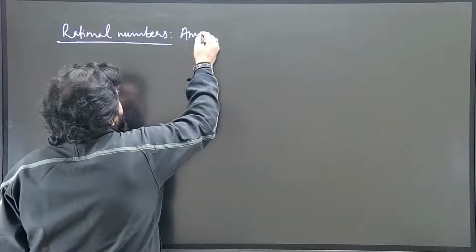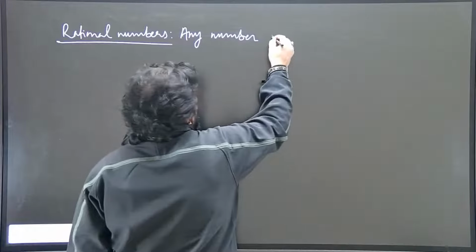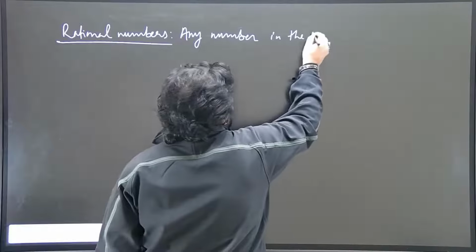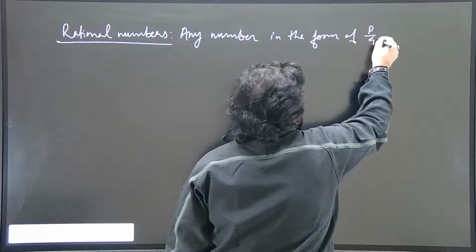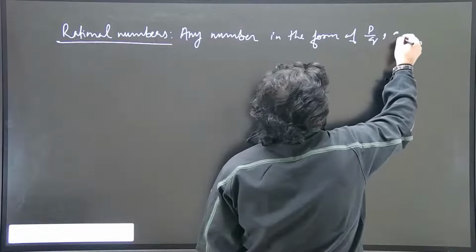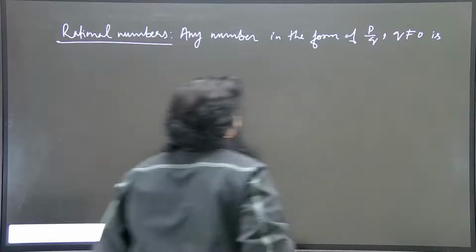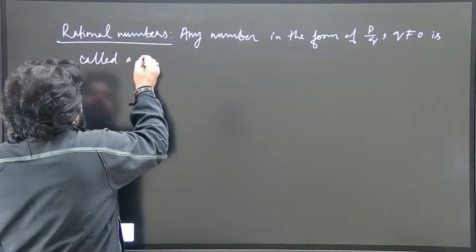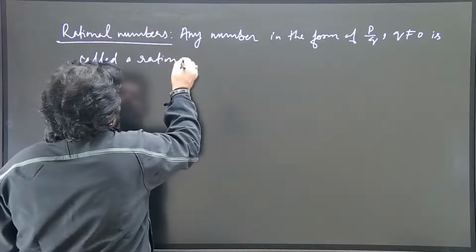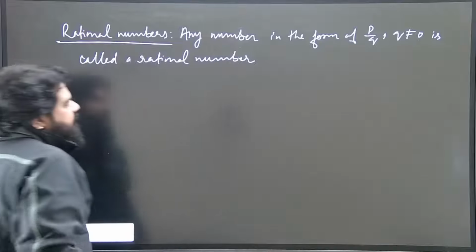Definition here is any number in the form of P by Q, where Q is not equal to 0, is called a rational number.